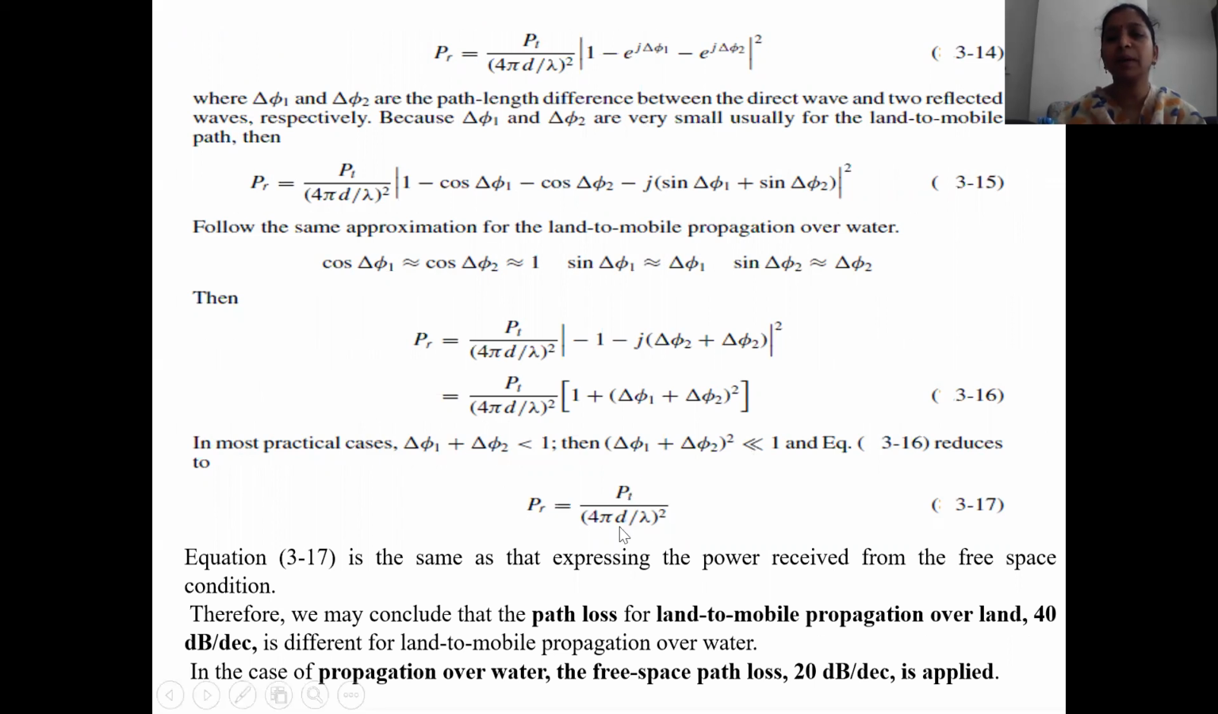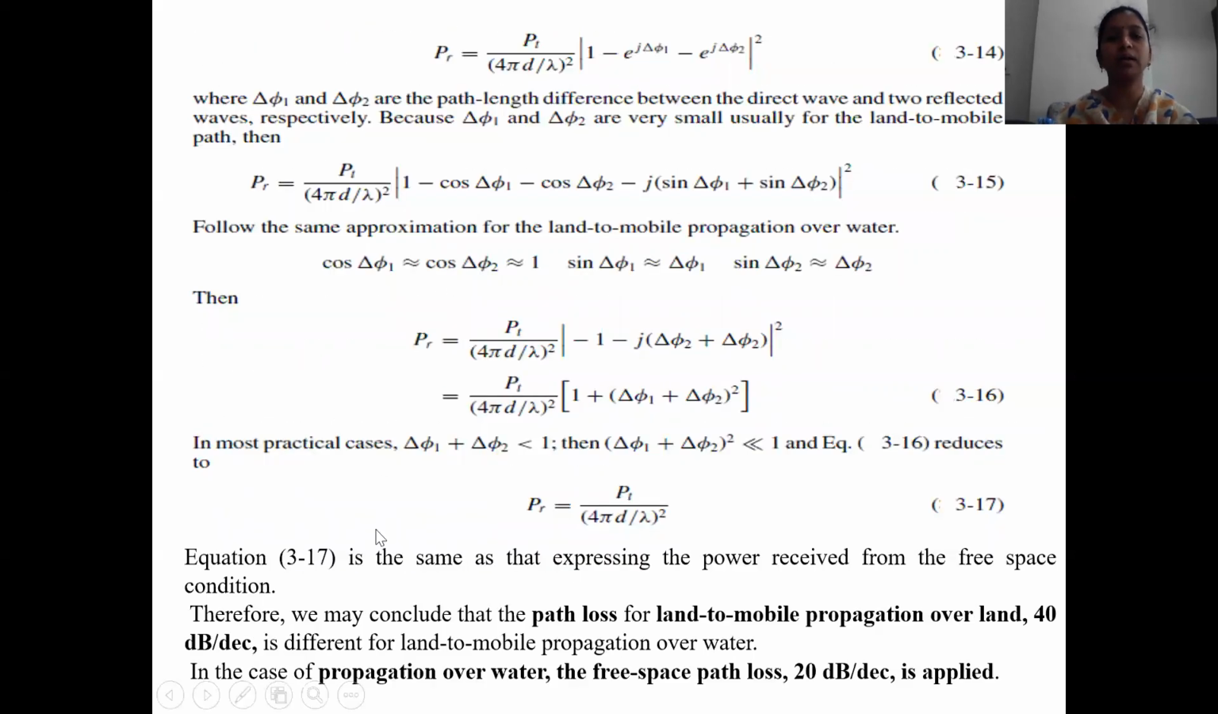Then the received power is equal to Pt times lambda by 4 pi d, whole squared. You can see that this is the same equation expressing the power received in free space. Therefore, we may conclude that the path loss for land to mobile propagation over land, which is 40 dB per decade, is different for land to mobile propagation over water. In the case of propagation over water, the free space path loss of 20 dB per decade applies. So this is about propagation over water and land.